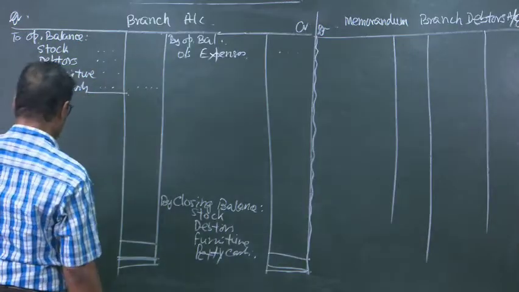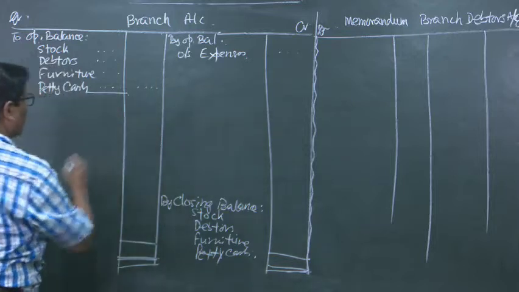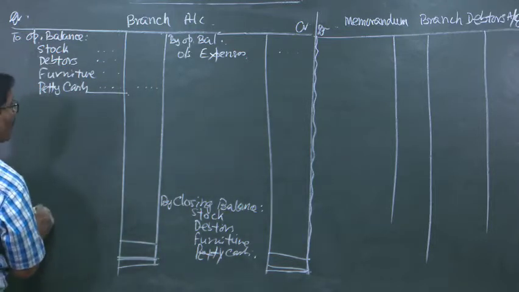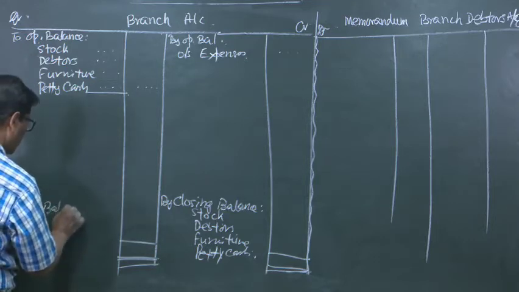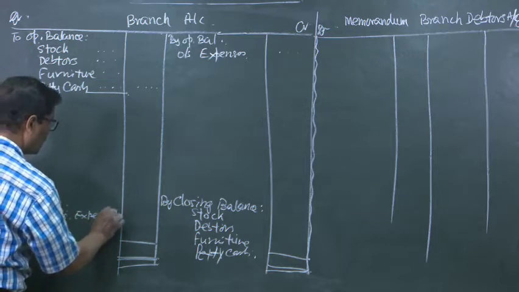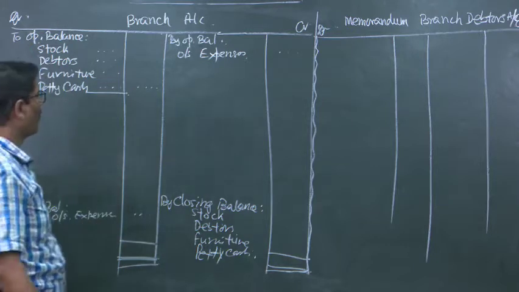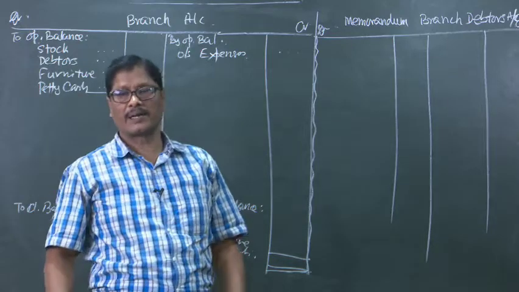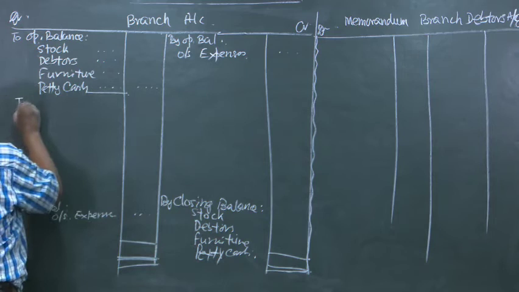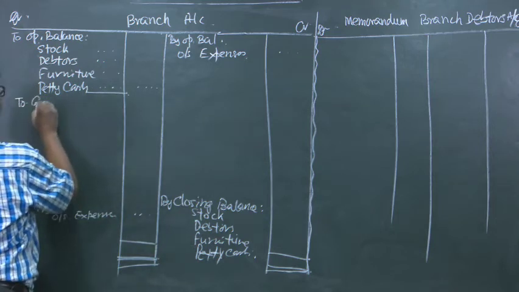Similarly, if there is a credit balance like outstanding expenses, we can write by closing balance of liabilities, outstanding expenses, that we can write. Then what are the common items? The common item is to goods sent to branch.